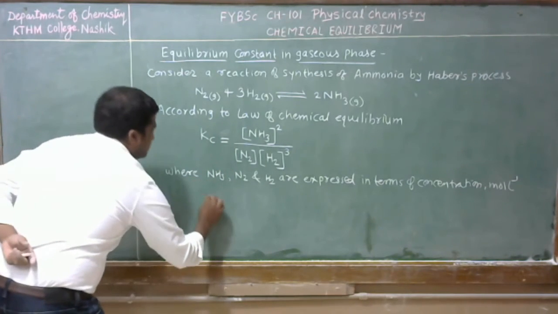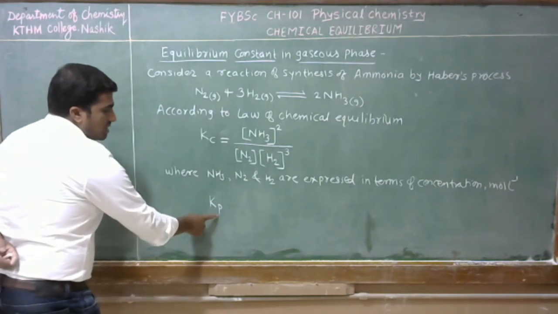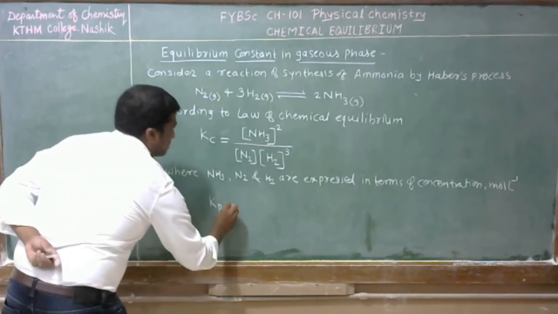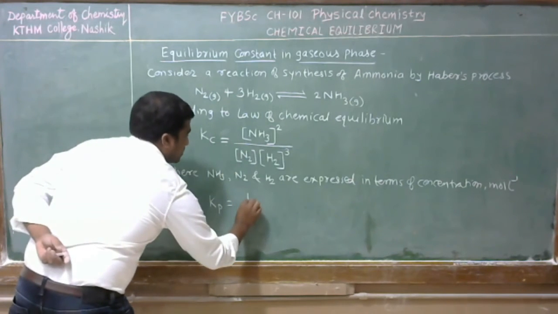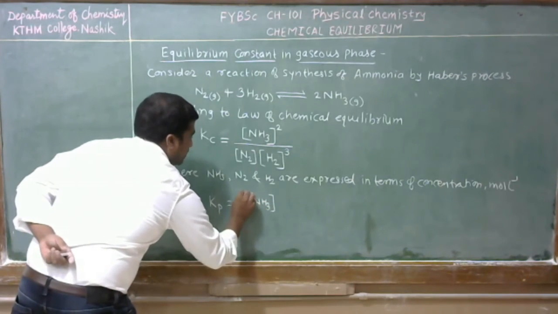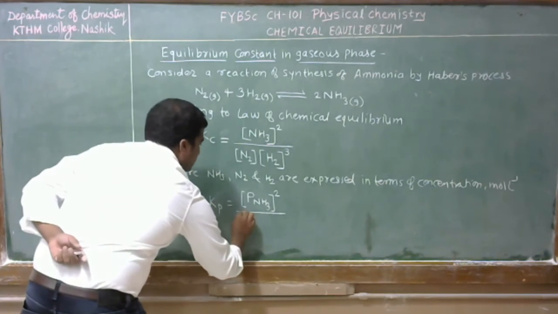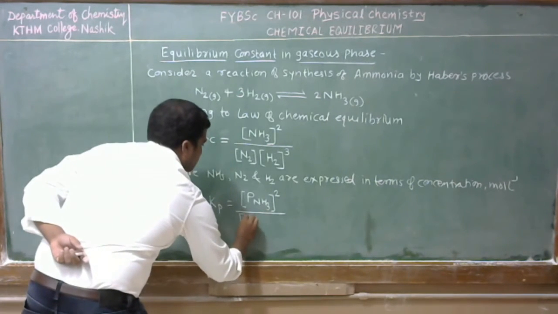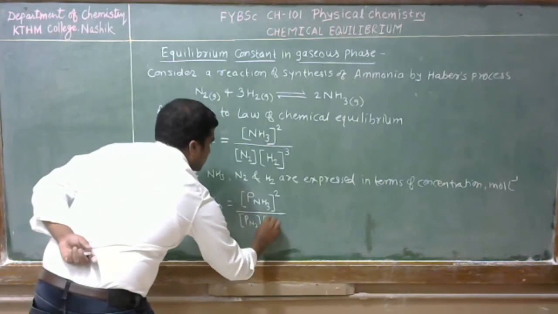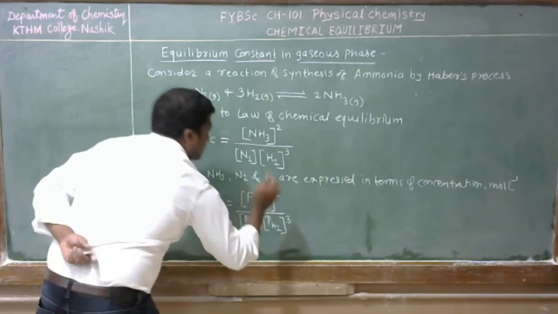So we can write Kp, P means partial pressure, the equilibrium constant is equal to P_NH3 raised to power 2 divided by P_N2 into P_H2 raised to power 3.